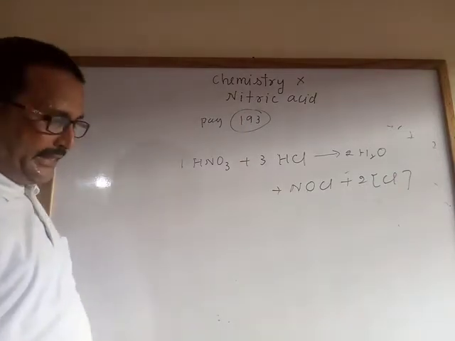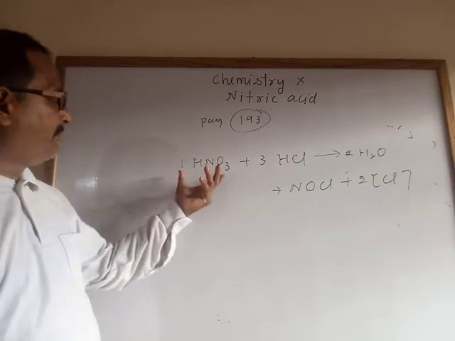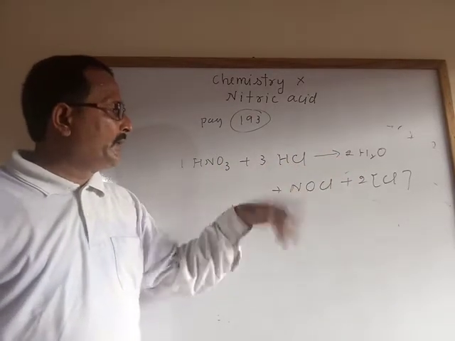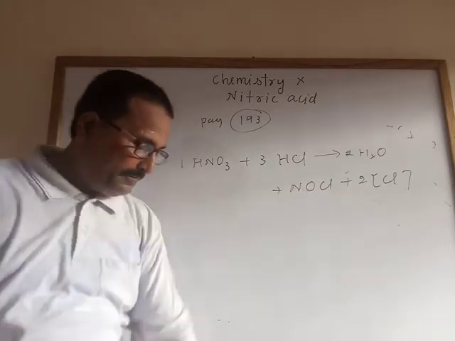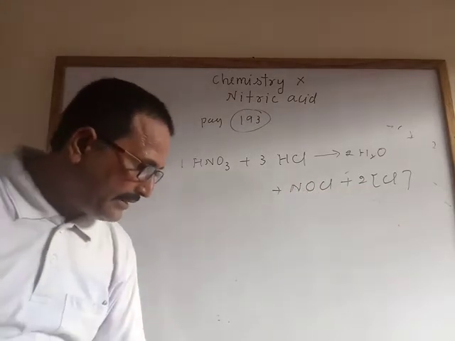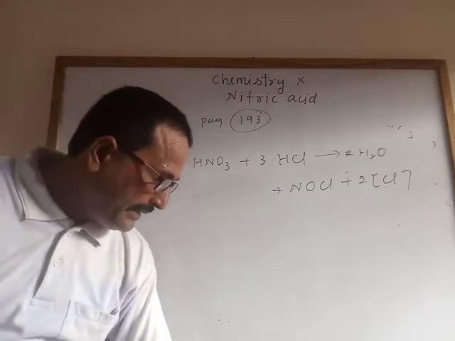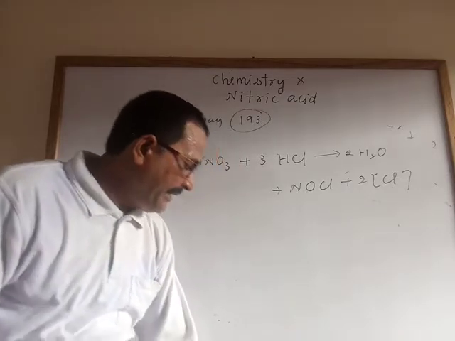What is aqua regia? The mixture of 1 volume of nitric acid and 3 volumes of hydrochloric acid is known as aqua regia. It forms nitrosyl chloride and nascent chlorine. And the other properties are given on page number 193. You can see that.